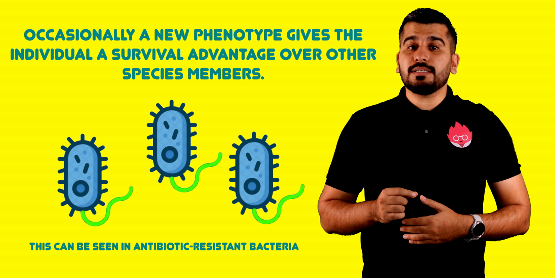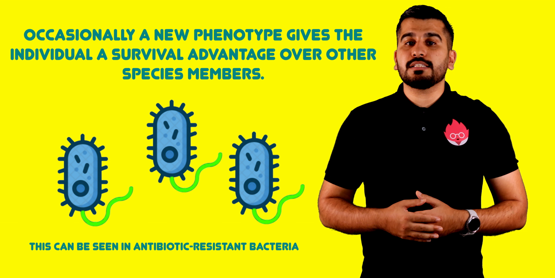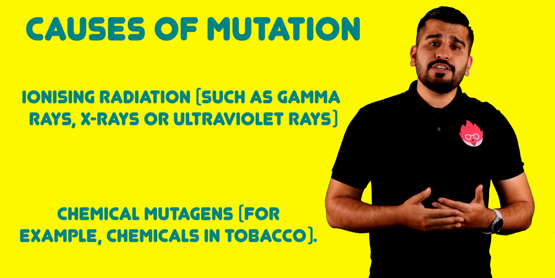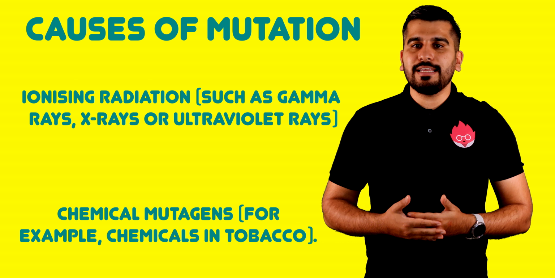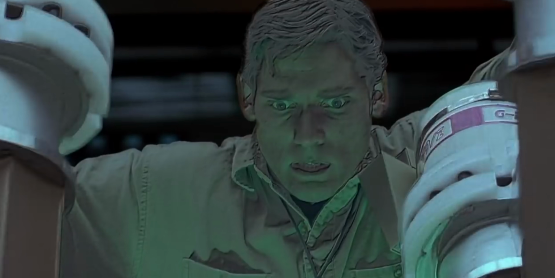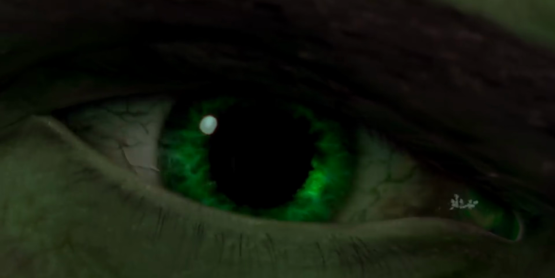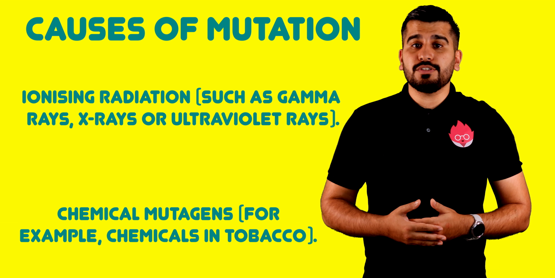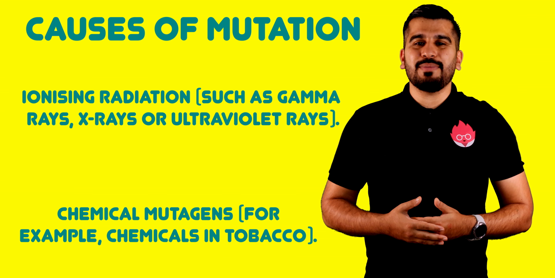Occasionally, a new phenotype can give an individual a survival advantage over other members of the species. Mutations can be increased by exposure to ionizing radiation such as gamma rays, X-rays, or ultraviolet rays, and some chemical mutagens, for example chemicals in tobacco.